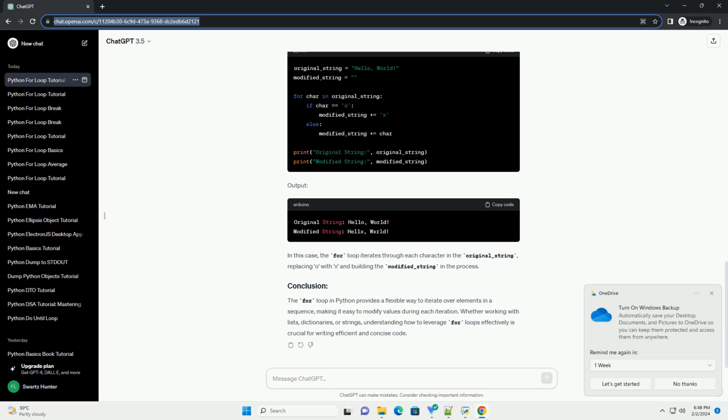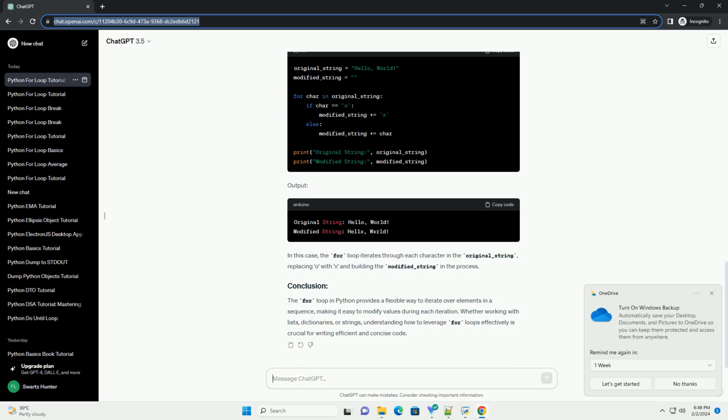Let's say you have a string and want to replace all occurrences of a specific character with another character. Output. In this case, the for loop iterates through each character in the original_string, replacing O with X and building the modified_string in the process.